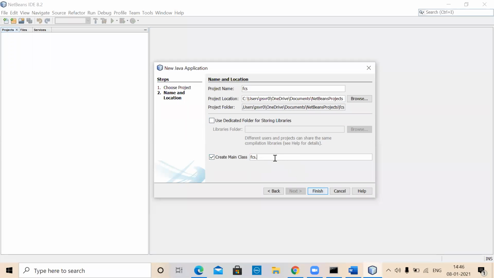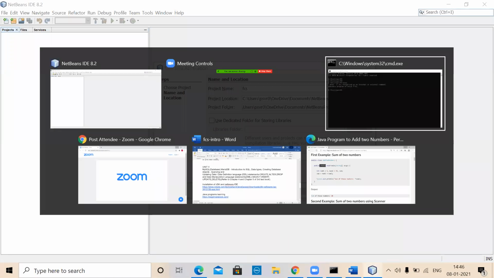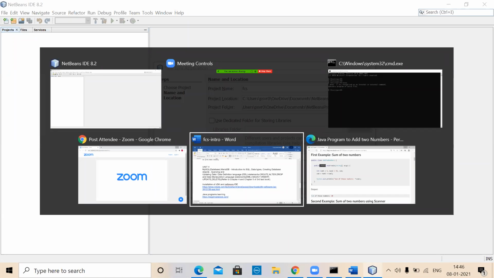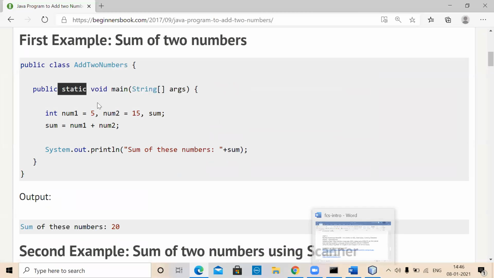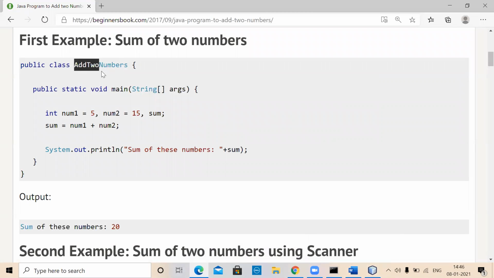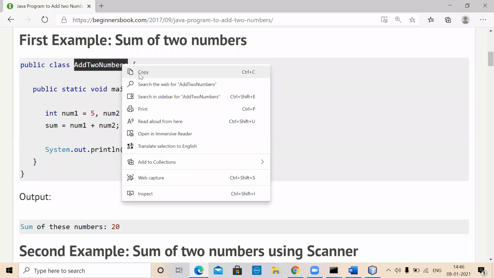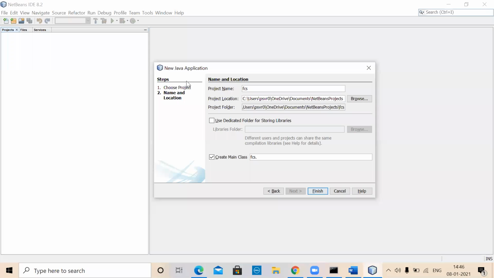So let me give, let us say, what is the class that you want to develop? Just now we have seen, right? Add two numbers, or whatever that is there. This is the class name that you want to develop, let us say, add two numbers. I'm just simply copying it, and then here, I'm just pasting.